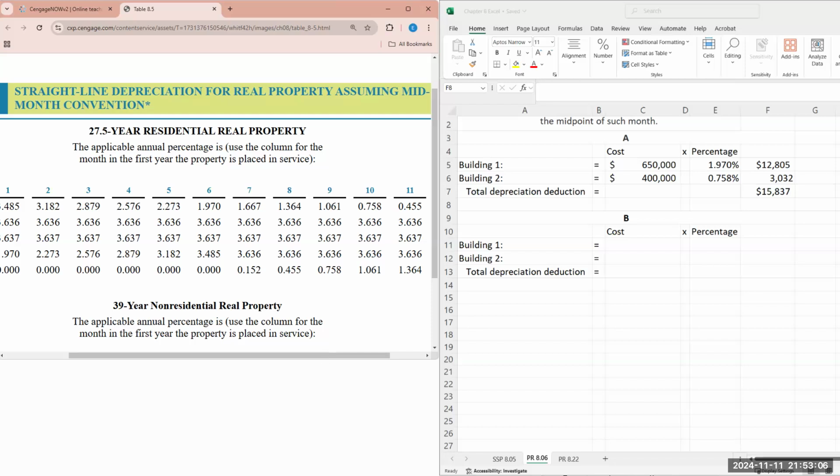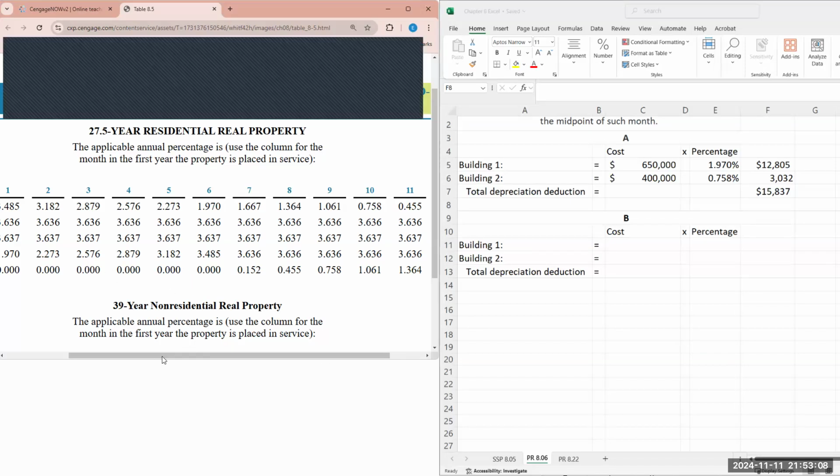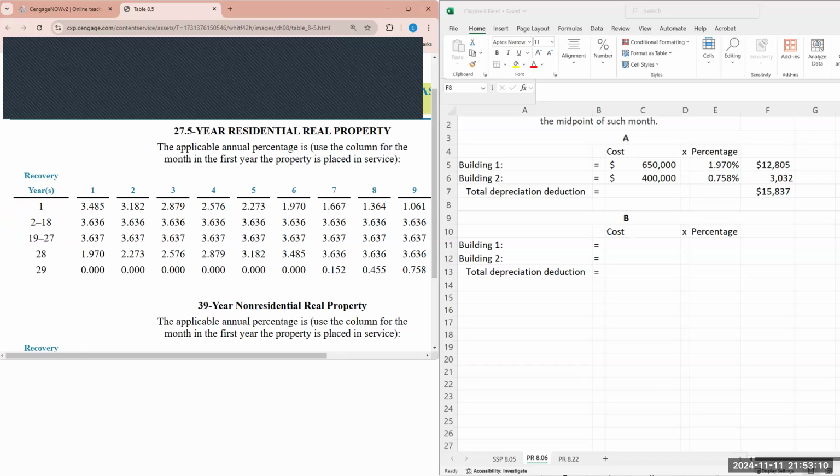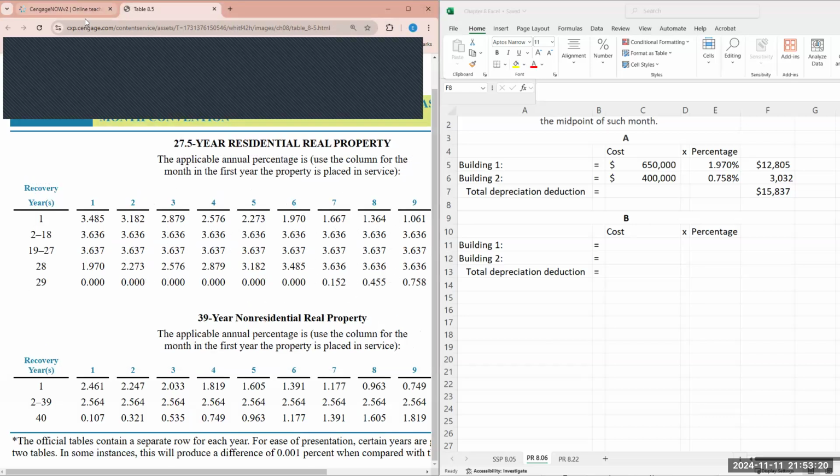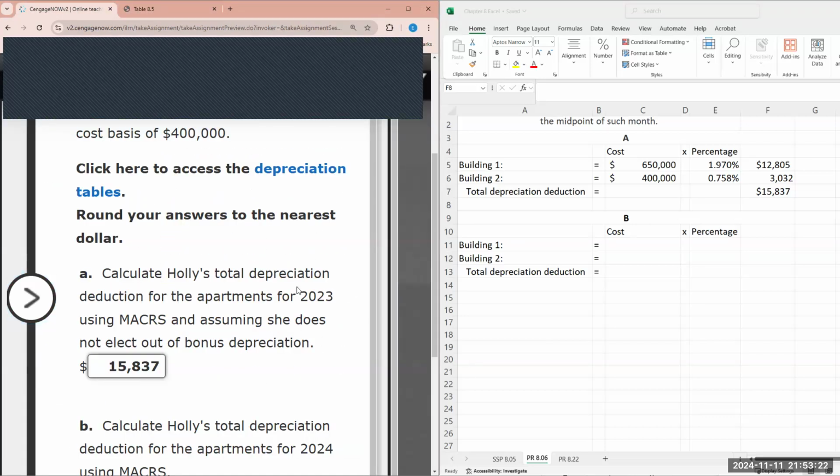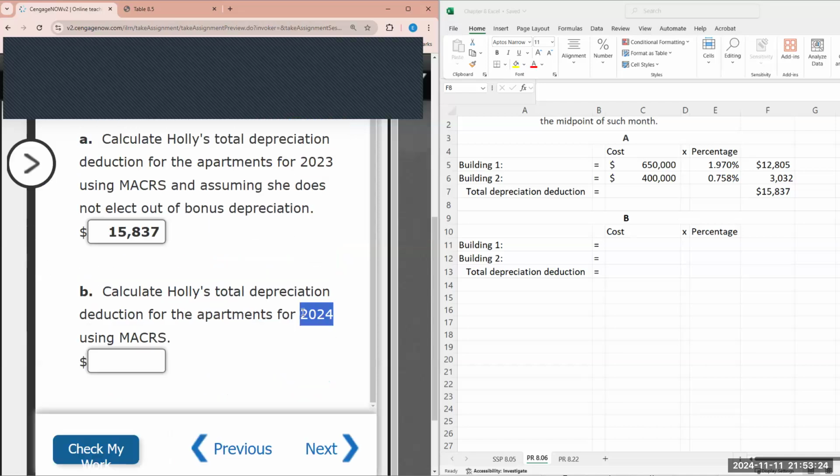So here we are. So with this one, now it's asking us, with MACRS. And then for the first part of the problem, it's asking us to calculate the depreciation, as we see here, for 2023. And now for this year, we're factoring in 2024 using the MACRS.